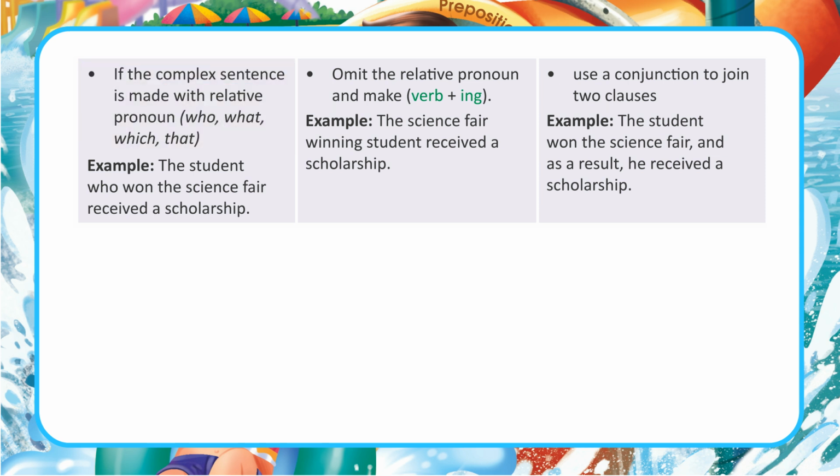If the complex sentence is made with a relative pronoun (who, what, which, that), omit the relative pronoun and make verb plus ing. Use a conjunction to join two clauses. Example: The student who won the science fair received a scholarship. Example: The science fair winning student received a scholarship. Example: The student won the science fair, and as a result, he received a scholarship.